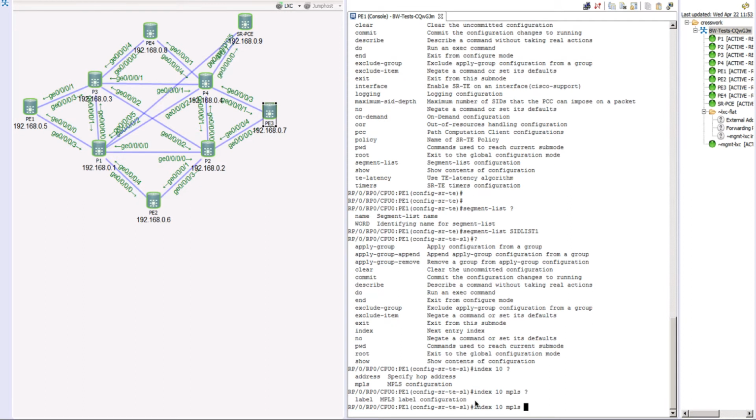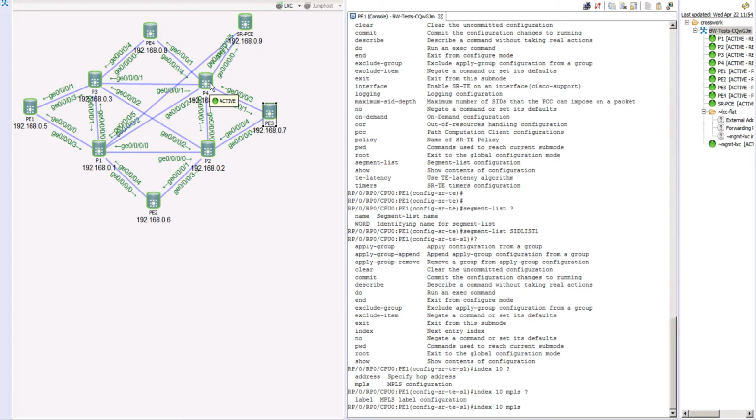It says MPLS configuration, and it says, okay, hey, label, MPLS label configuration. Tell me the label configuration that you want to use. So the label configurations are like this in this lab, guys. So this is your node 1, followed by your node 2. So this is 16,001, 16,002, 16,003. This is 16,004. While this guy is 16,011, 16,012, 16,013, and 16,014.